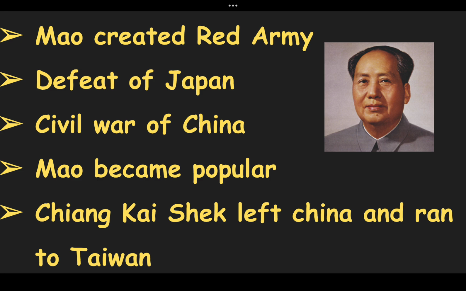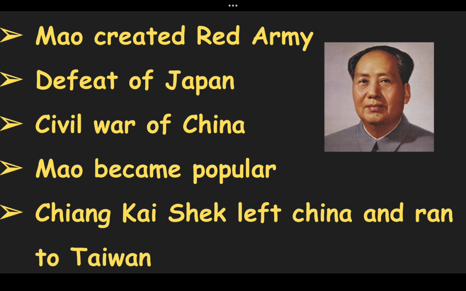There was new sympathy for the Communist Party. During the Second World War, both the Nationalist and the Communist Party came together against Japan. After the defeat of Japan in 1945, nationalists and communists again started fighting, and this is also known as the Civil War in China. In 1949, Mao got huge popularity among the public. Therefore, Chiang Kai-shek left China and migrated to Taiwan. In Taiwan, he established the Nationalist Government of China.